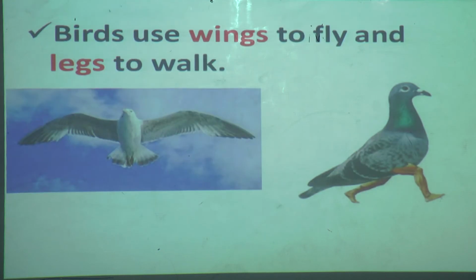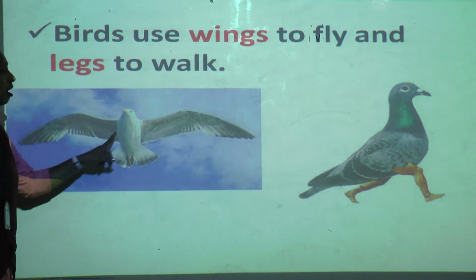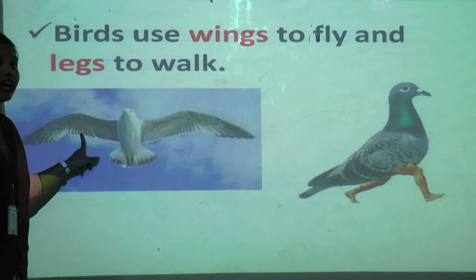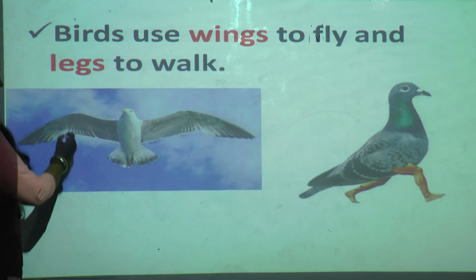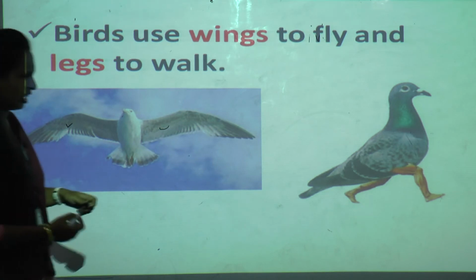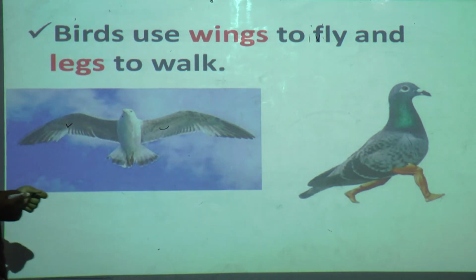Now what about birds? Birds use wings to fly and legs to walk. Birds have wings as well as legs. Now you can see in the first picture, a bird flies in the sky. Yes or no? Yes. How do they fly? With the help of these wings. Are you getting it? They can walk also. You can see in the second picture, a pigeon is walking with the help of its legs.